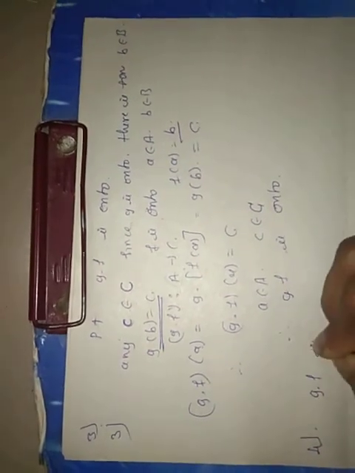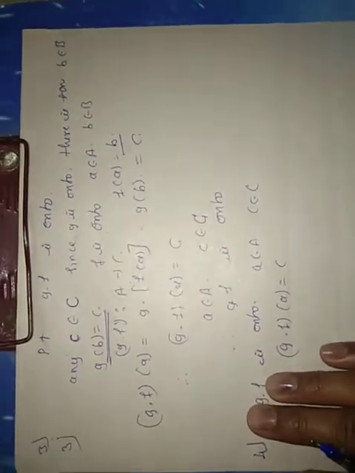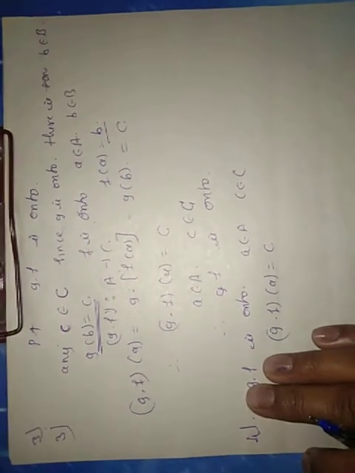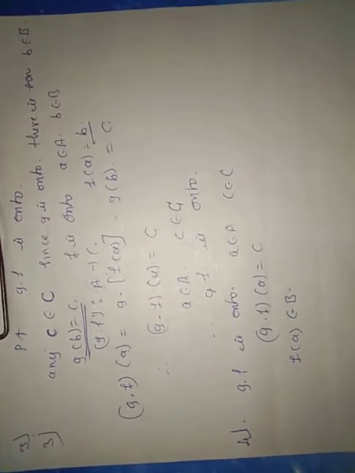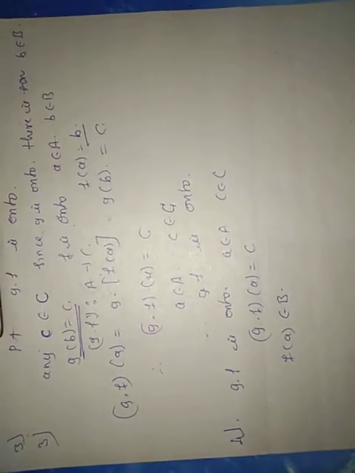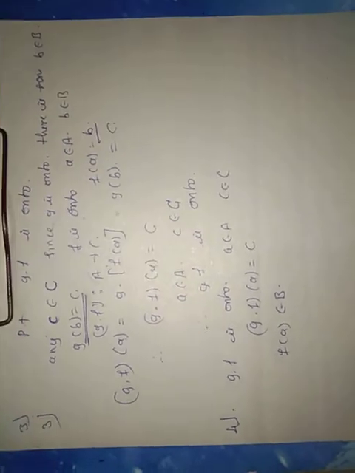Now come to the fourth one. According to the fourth one, g∘f is onto. g∘f is onto means for any c belonging to C, there is some a belonging to A such that g∘f(a) equals c. Now we have to prove that g is onto here. Since f(a) belongs to the set B, this means that for any c belonging to C, there is an element.